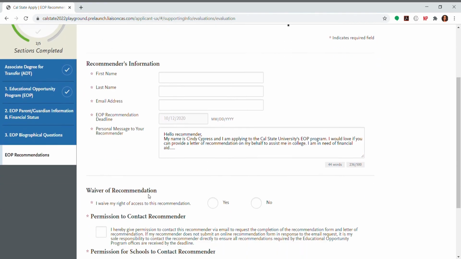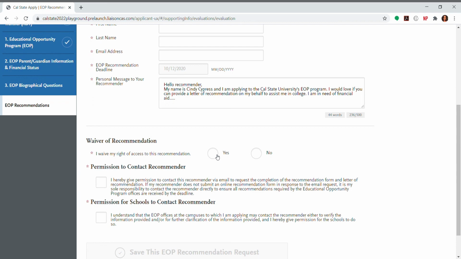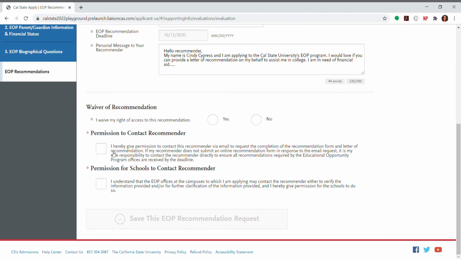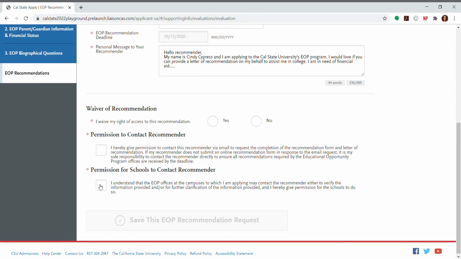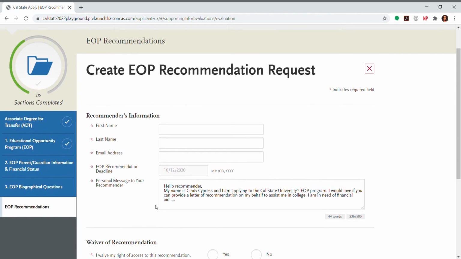And then you're going to waive your right to access the recommendation. So what that means is that you are not going to see what the recommender writes on your behalf. And then you're going to check this box giving the CSU permission to contact your recommender. And you also check this box that EOP has permission for the CSUs to contact your recommender as well. So this is just one EOP recommendation request.